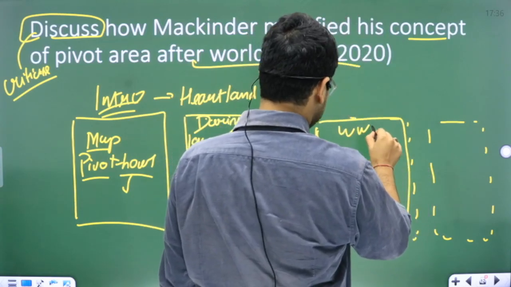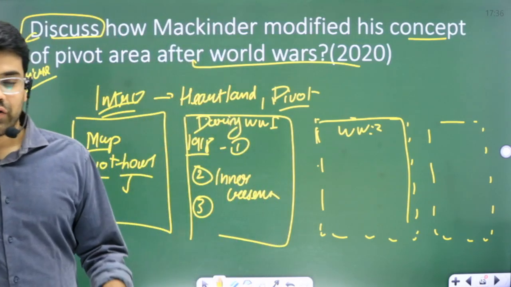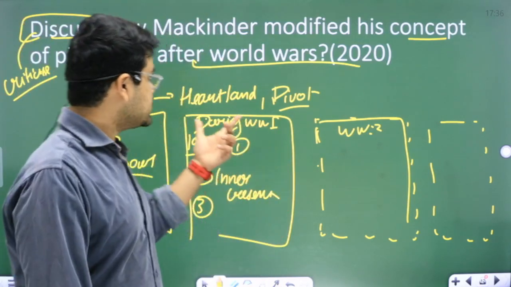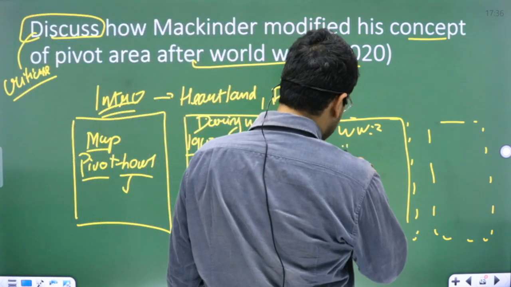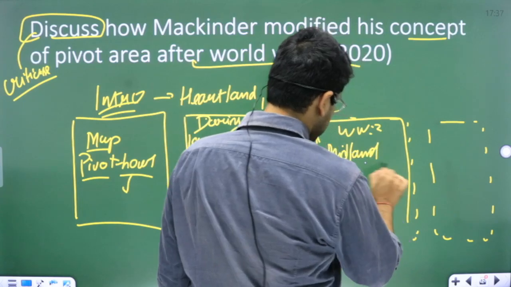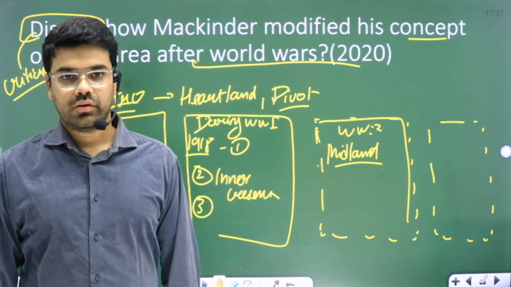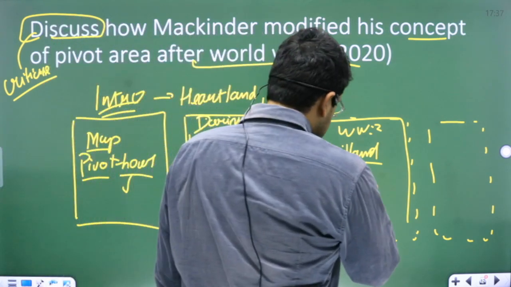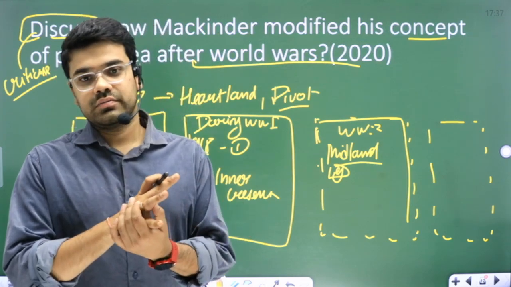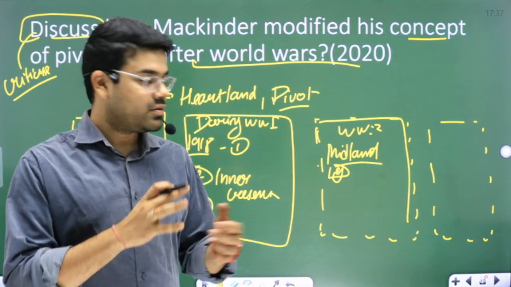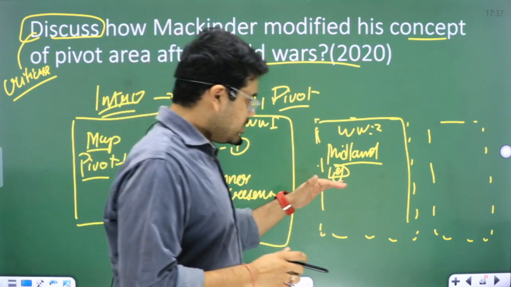World War II. Okay, you can talk about the thesis of 1943, then how he changed this idea during World War II. He also gave the concept of Midland, which you can explain by example: the confrontation between NATO and what? Warsaw Pact. Okay, you explain this part.